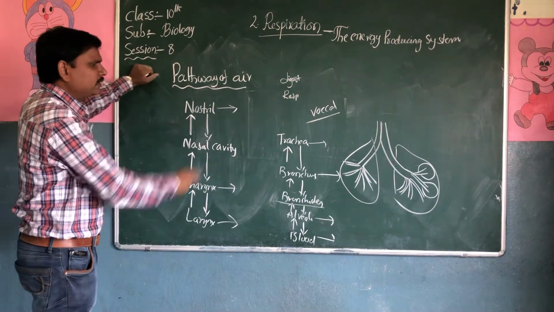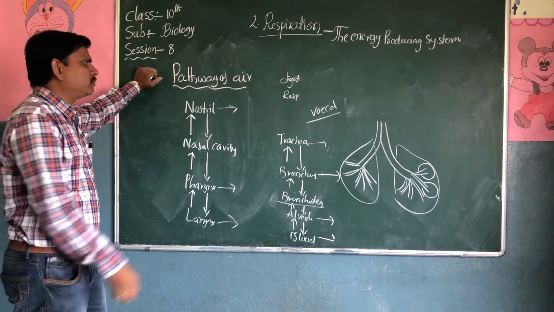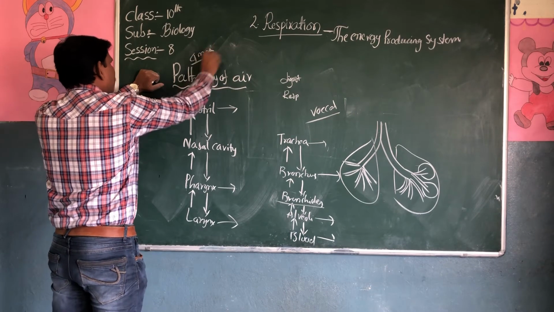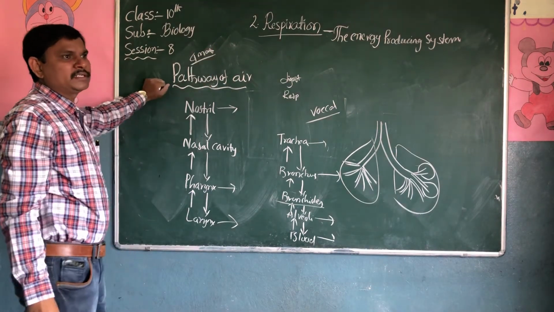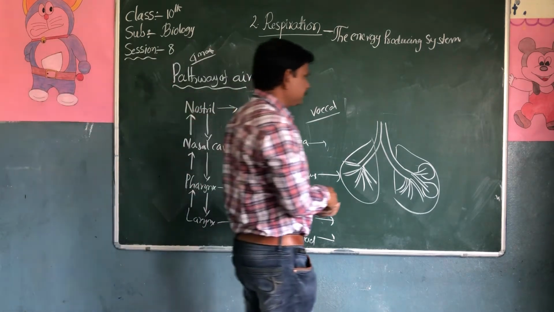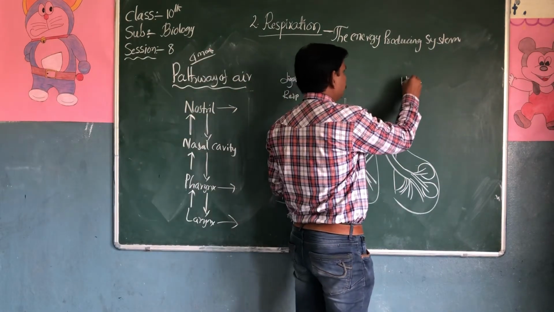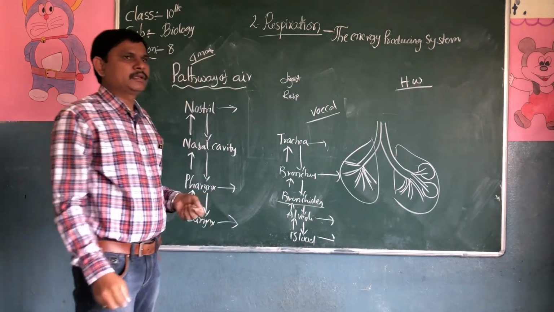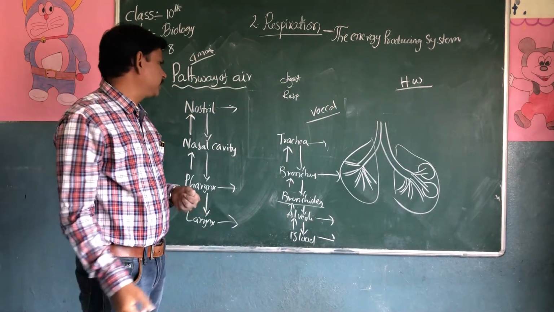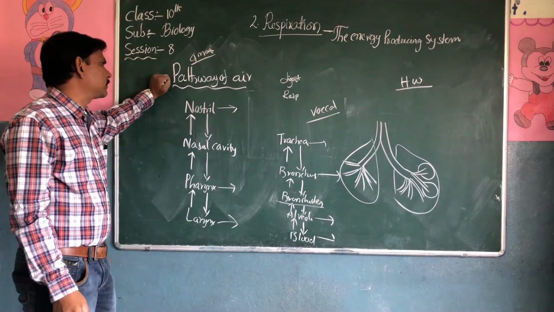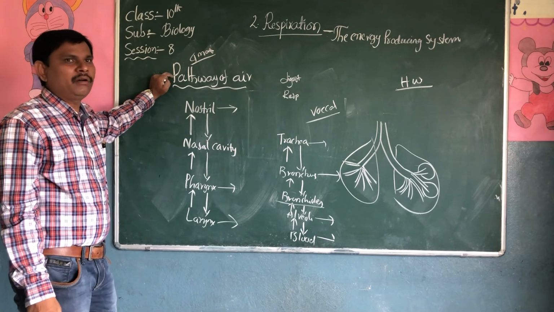So you should write this. Pathway of air is the most important 4 marks question. And you should write events and steps in respiration. Today's homework: you should write steps or events in respiration, and the very important 4 marks question, that is pathway of air.